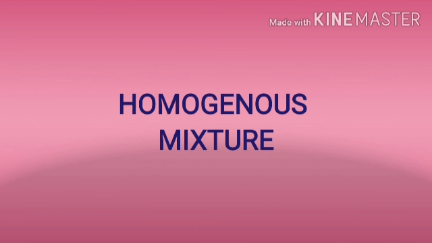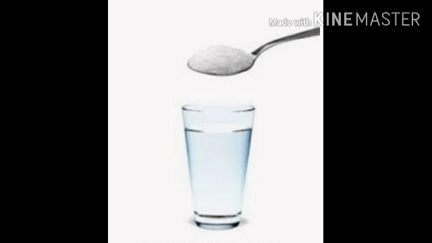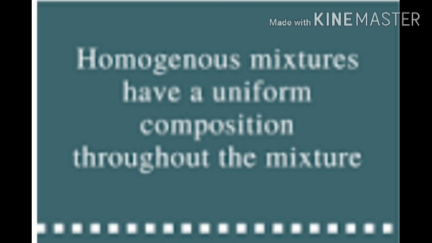Now, homogeneous mixture and its properties. The best examples are sugar and water, salt and water. And the properties: here we can observe uniform composition throughout, so dissolving is completely done. The components are not visible due to the small size of the particles.